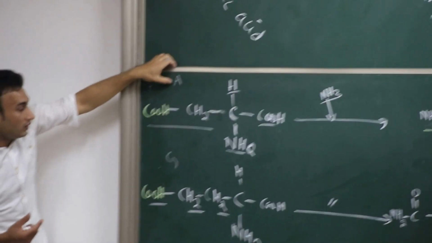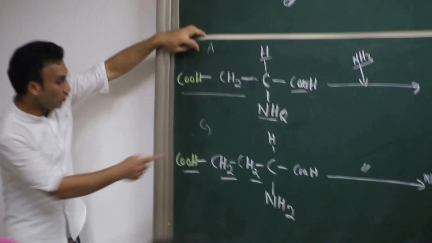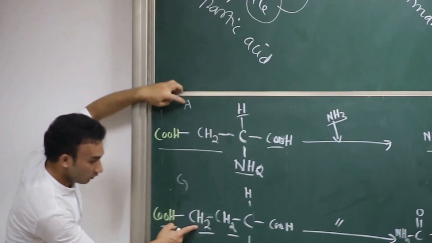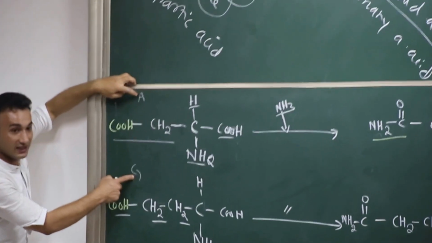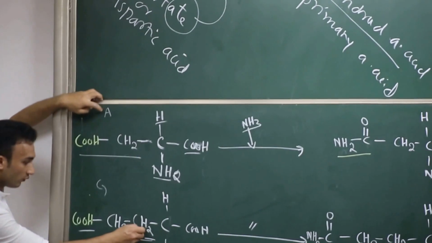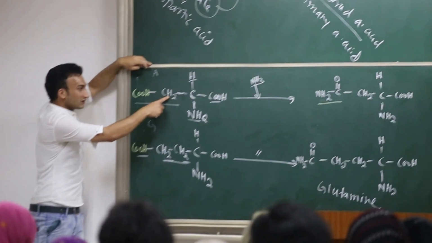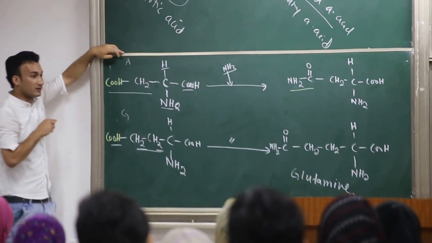If someone asks you to draw the structure of glutamic acid, G comes after A, so put one CH2 and then put another CH2, because it comes second. So it means two CH2, one CH2 and another CH2, and then put COOH. But for A, which comes first, just put one CH2 and directly the carboxyl group.